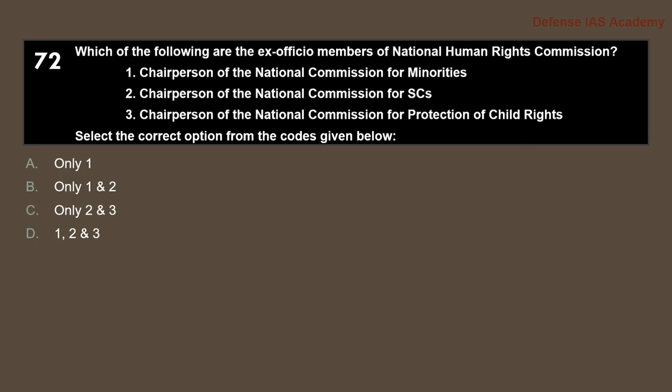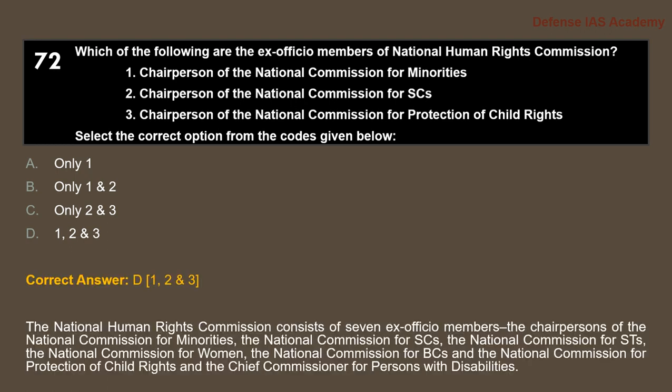Next question. Which of the following are the ex-officio members of the National Human Rights Commission? 1. Chairperson of the National Commission for Minorities. 2. Chairperson of the National Commission for SCs. 3. Chairperson of the National Commission for Protection of Child Rights. Select the correct option from the codes given below. So the correct answer is option D, 1, 2 and 3.